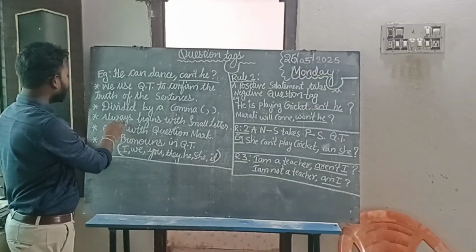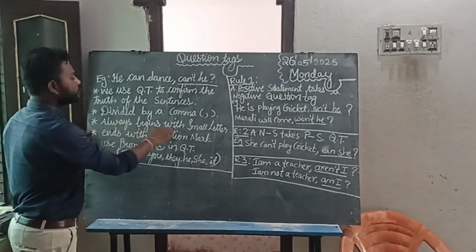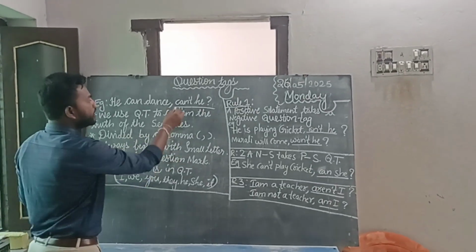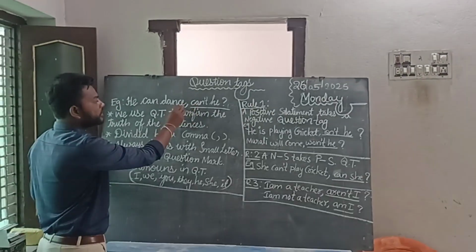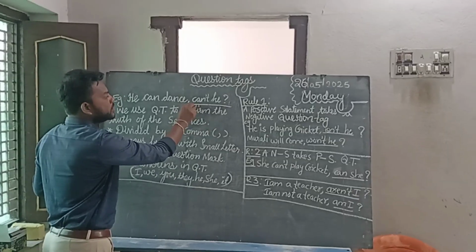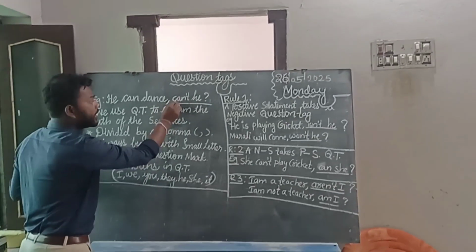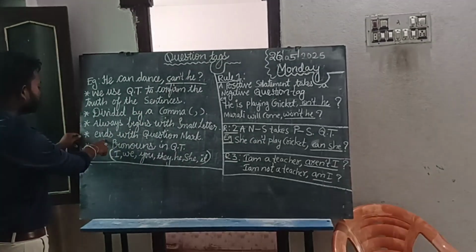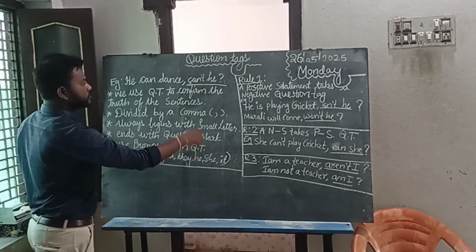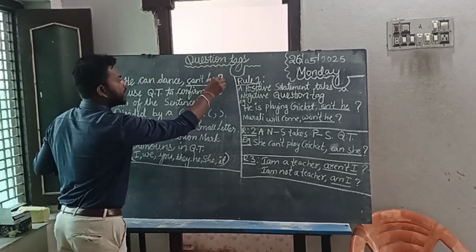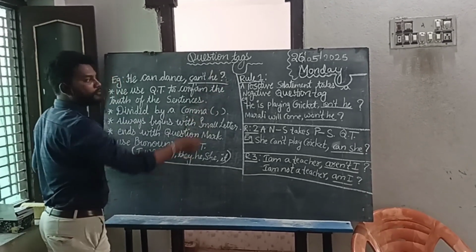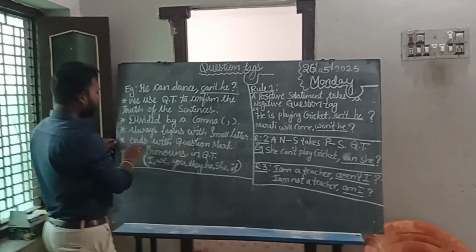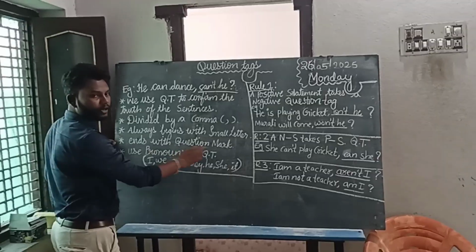Okay, and the next, third point: always begins with small letters. Many people get confused and use capital letters after the comma or at the start of the question tag, but it should be small letters. The alphabet should be small. And the fourth point: ends with a question mark. Without a question mark, it will not be a question tag. It should end with the question mark.